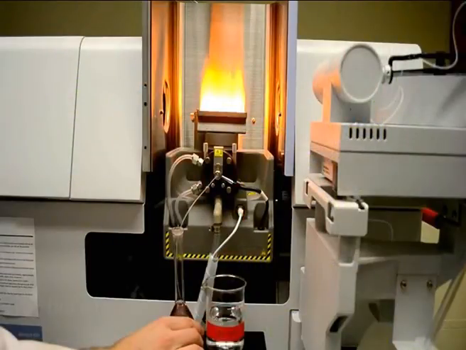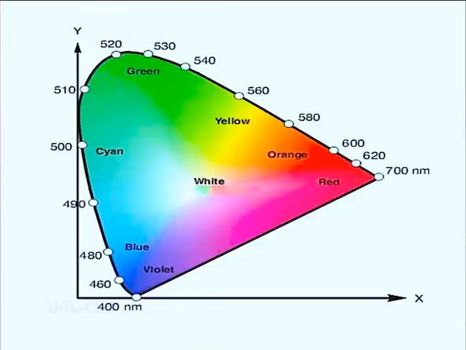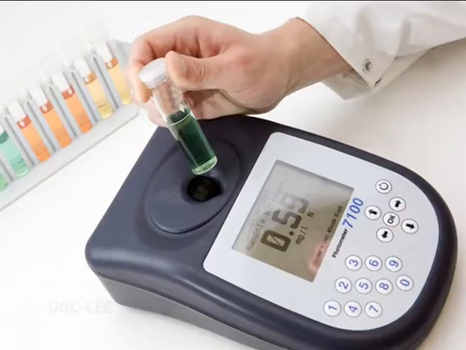Photometry involves the measurement of the light transmitting power of a solution in order to determine the concentration of light absorbing material present. Analytical procedures based upon the direct measure of the color intensity in terms of light absorption at specific wavelengths are known as photometric procedures, and the instrument used is called a photometer.